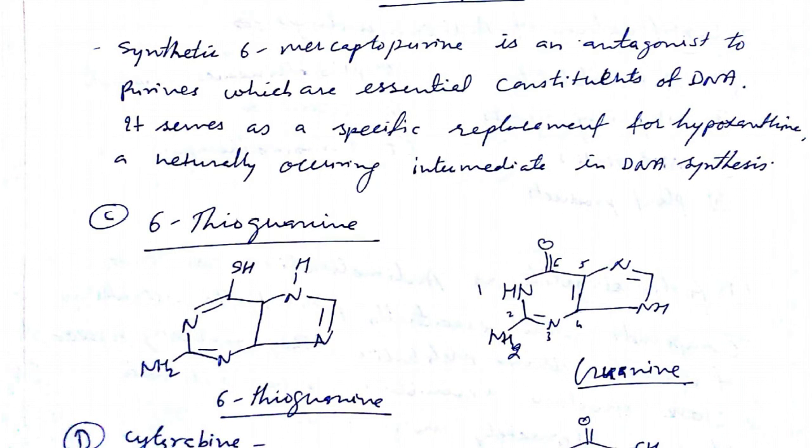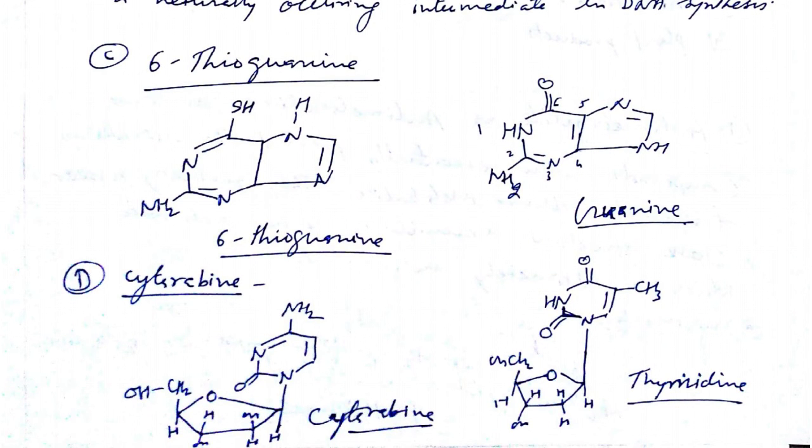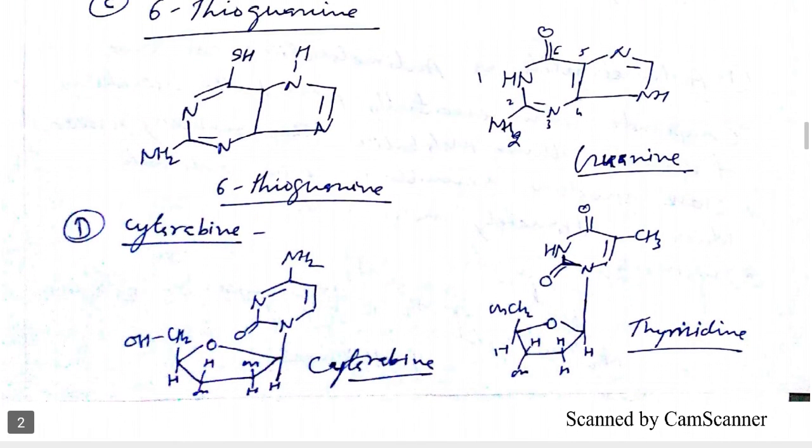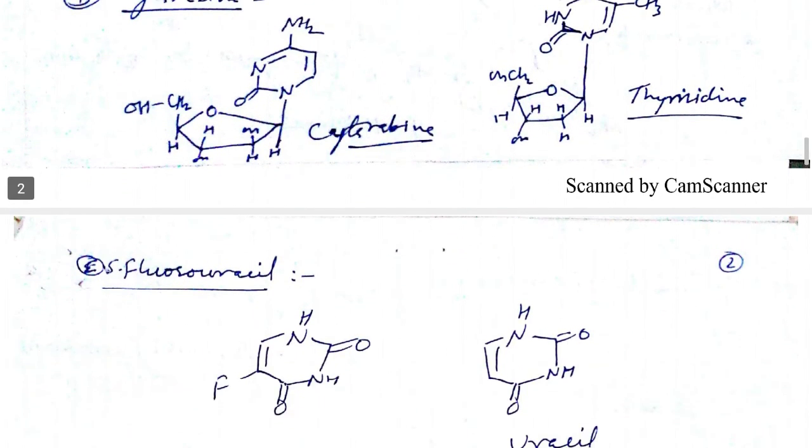Similarly thioguanine, the third one, has structural similarity with guanine, so it inhibits again. Similarly cytarabine has structural resemblance to thymidine, a pyrimidine base.